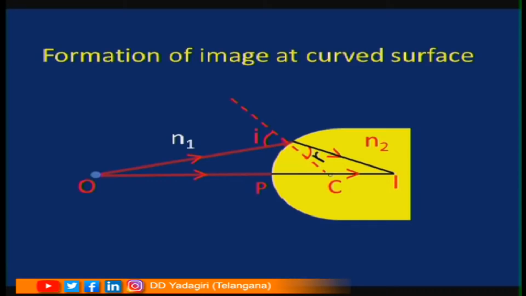This is how the image can be traced in the case of a curved refracting surface. In this case, the distance from P to O is the object distance u and the distance from the pole to the image I is the image distance v.